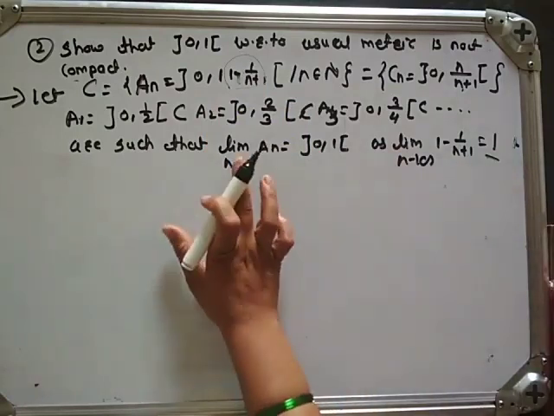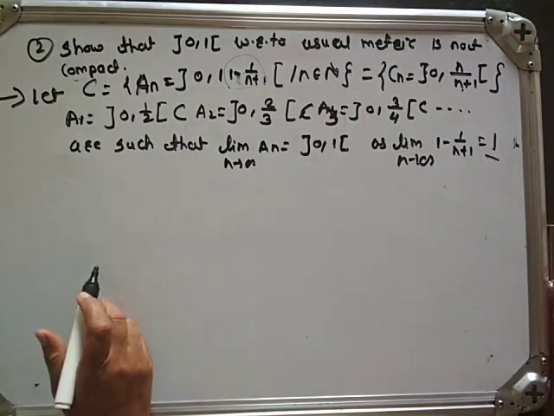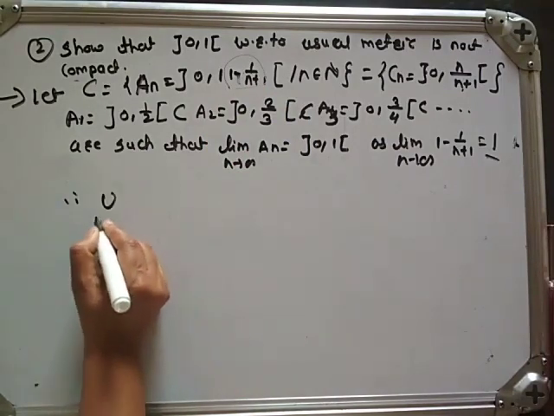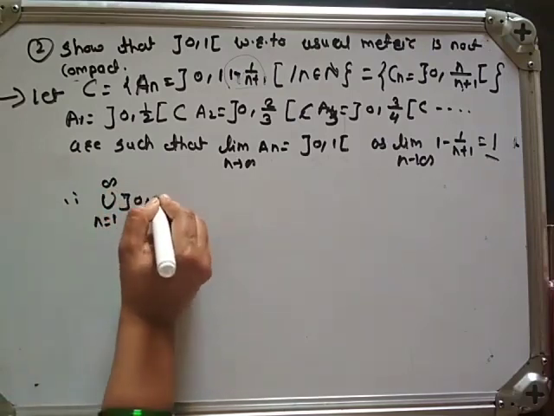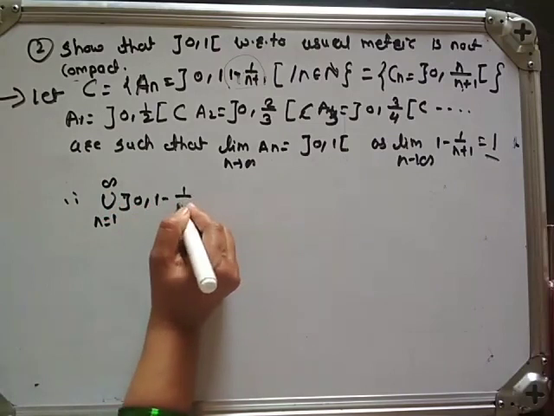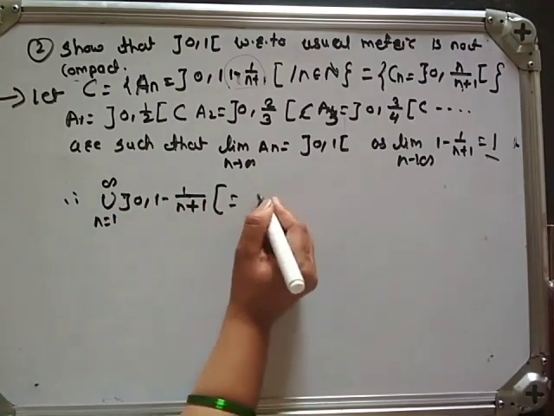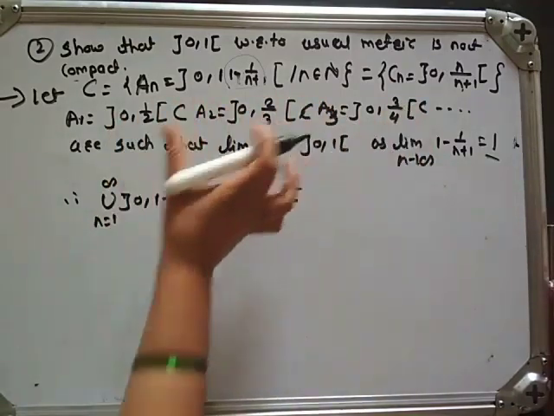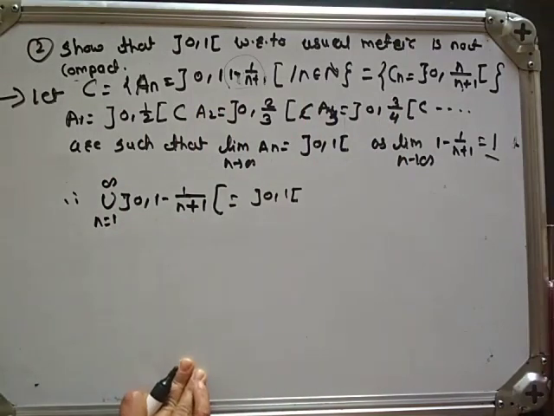So limit of An is the open interval 0, 1. Therefore, the union for n from 1 to infinity of the open interval 0, 1 minus 1 upon n plus 1 is nothing but the open interval 0, 1. If we take the union of all these intervals, we get the open interval 0, 1.